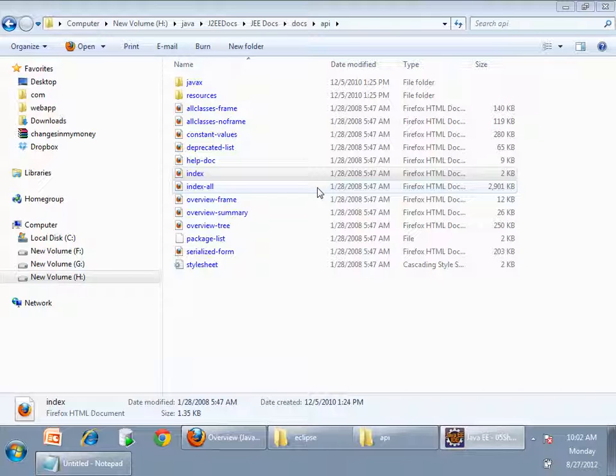What is the scope of an attribute set in servlet context object? I can say servletContext.setAttribute. How long is this attribute available? The servlet context object is created when the application starts and it is destroyed when the application is ending, undeployed. As long as the servlet context object is available in memory, attributes are also available. So we say that the scope of an attribute set in servlet context is application scope. As long as my application is running, that attribute will be there.